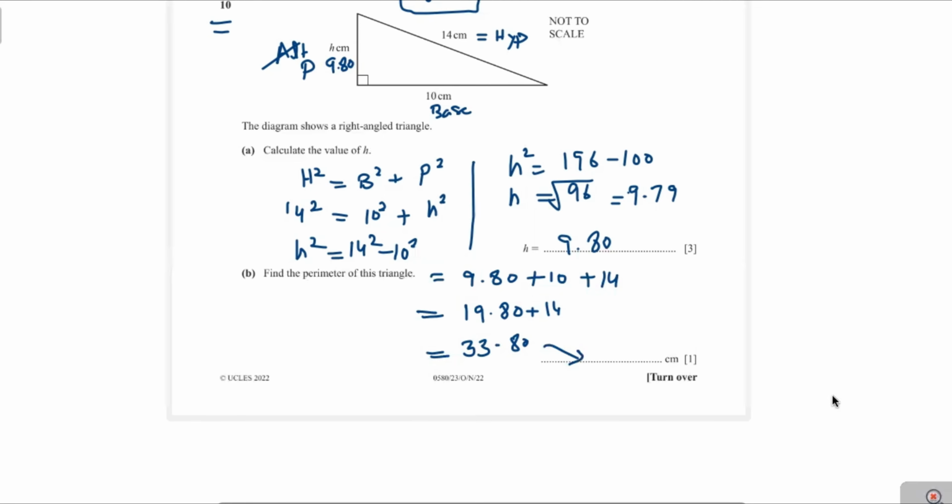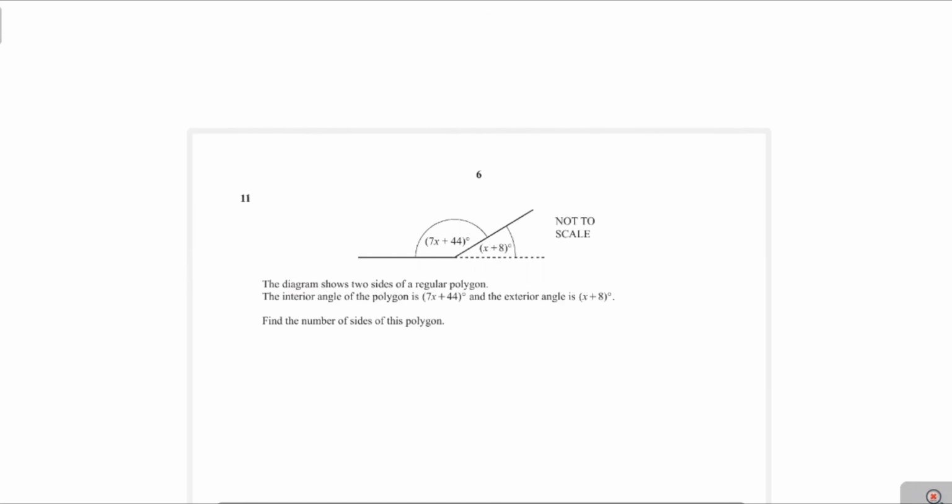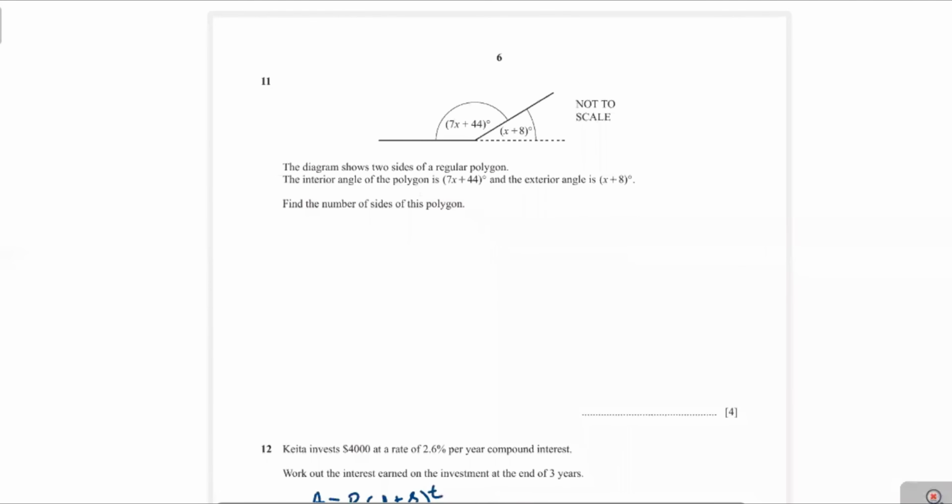Now the next question. Question 11. The diagram shows two sides of a regular polygon. The interior angle of the polygon is 7x plus 44. The exterior angle is x plus 8. Find the number of sides of the polygon.